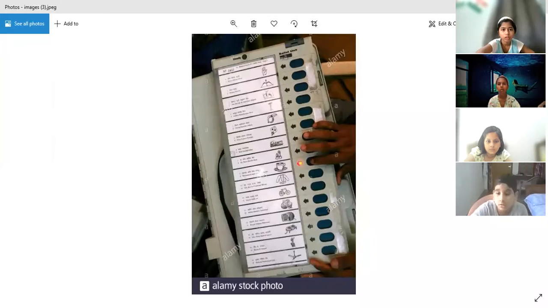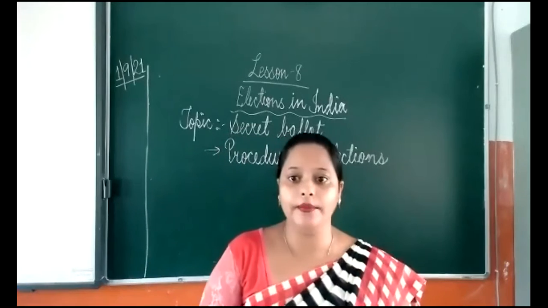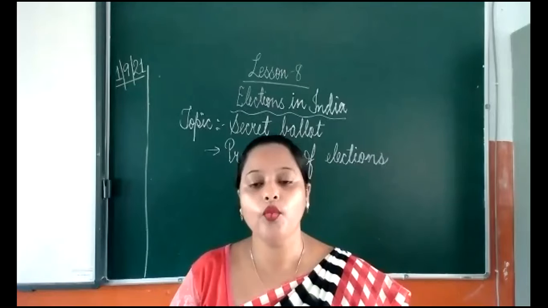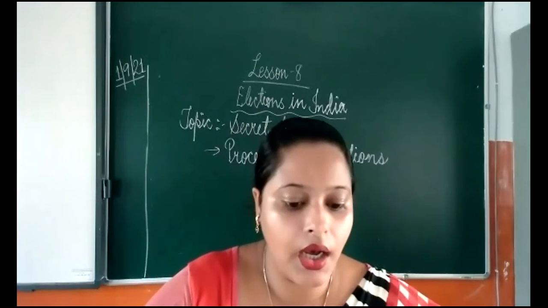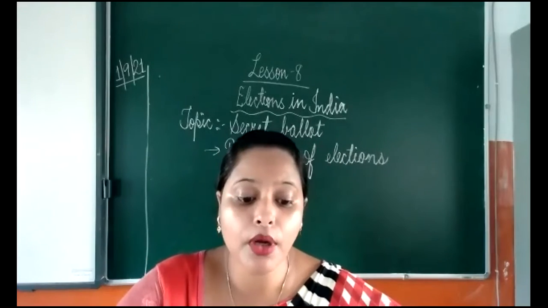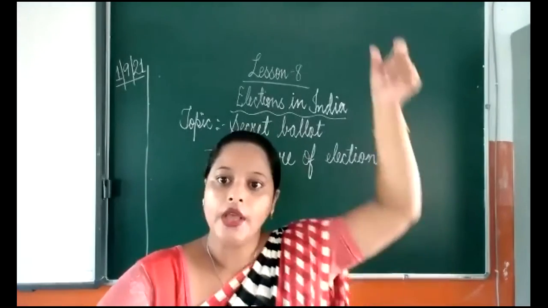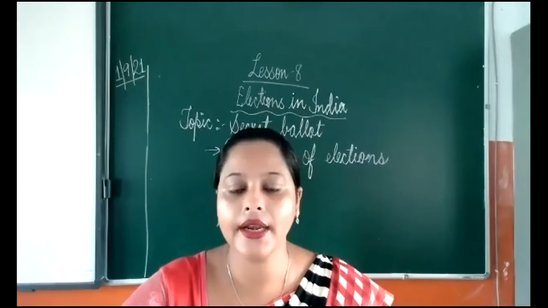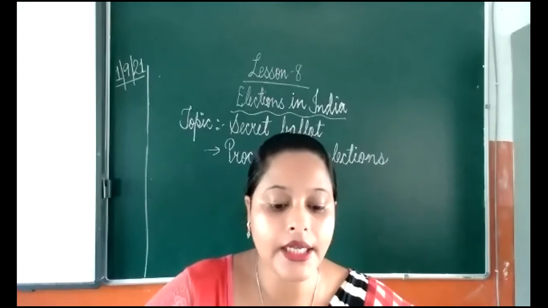Clear? All have seen? Okay, so this is the EVM, electronic voting machine. Nowadays people are giving the vote through this EVM. An EVM has the name of all the candidates and the election symbol of the parties they represent. As I already showed you in the picture, their photos, symbols, and their names were there.